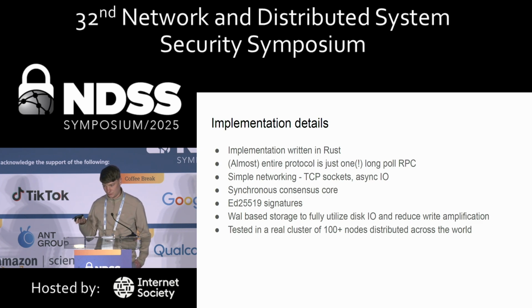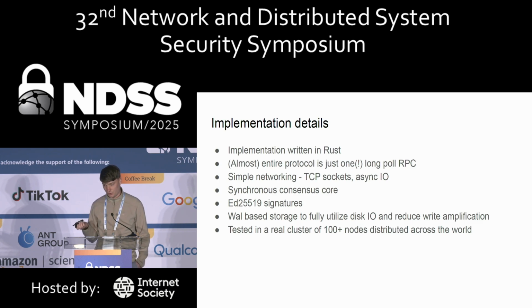We use async IO to talk to the sockets. The consensus code itself is asynchronous, to avoid bugs from not dealing with asynchronous code. We use ED25519 signatures. We also use a custom storage instead of RocksDB to reduce write amplification. Basically, when you have very high throughput, your disk starts becoming a bottleneck, even if it's a modern SSD.